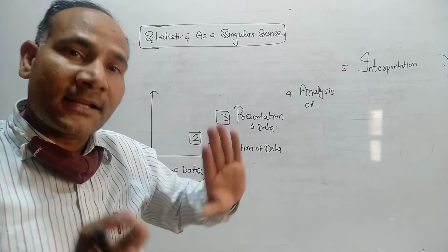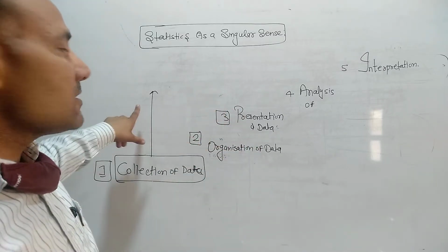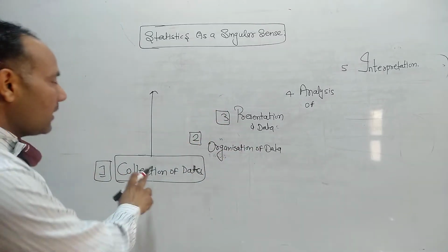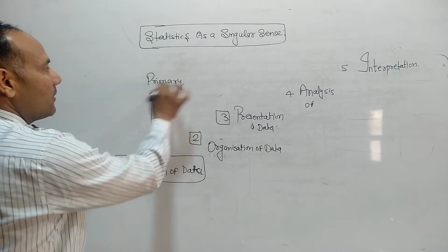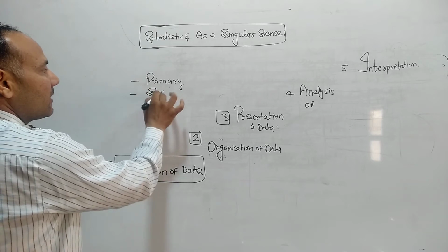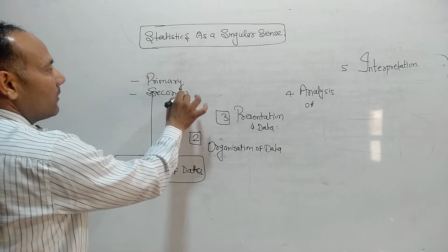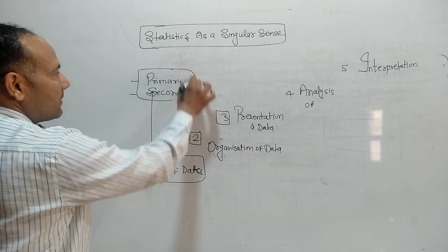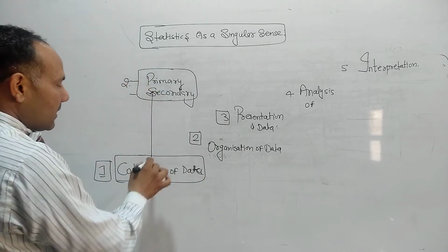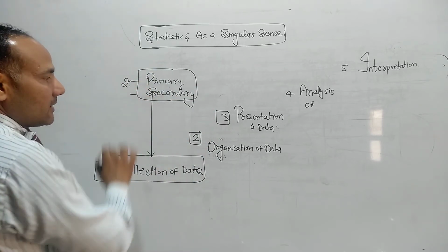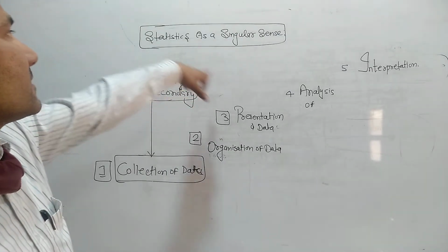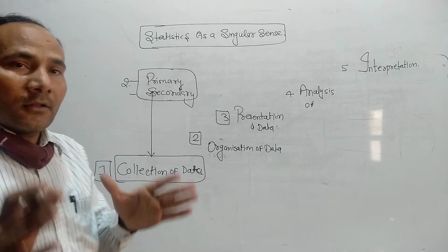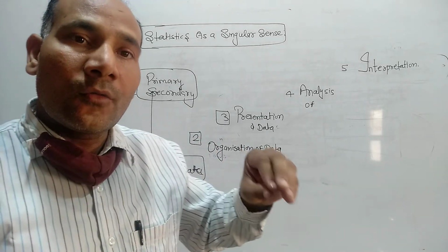The first chapter is introduction, the second chapter starts with collection of data. One is the primary method, the second is the secondary method. These two points will be in chapter two. The first is collection of data, which is included in the definition of the singular sense of statistics.